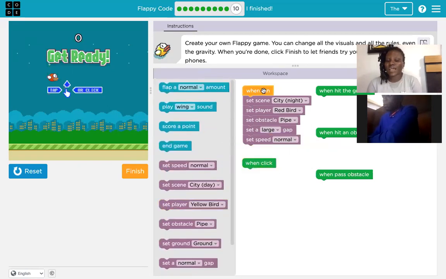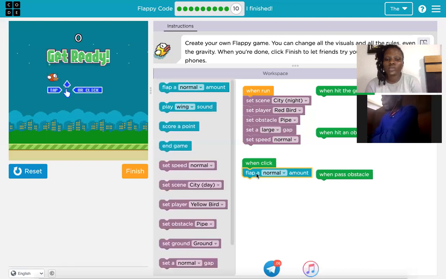So that's for when run. Now, when click, what should happen? When I'm done with everything and click, we want to flap. Flap a normal amount.